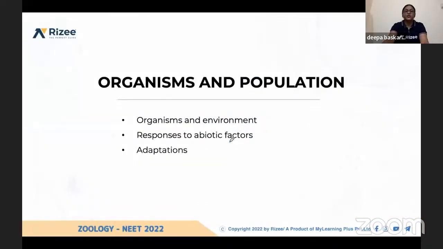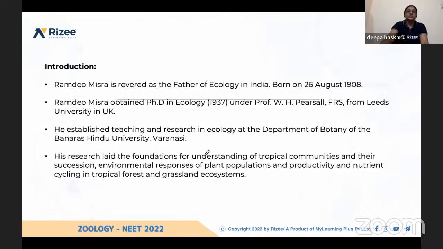Today we are going to start a new chapter from +2, that is organisms and population. So in that, today we are going to discuss organisms and their habitat or environment, responses to abiotic factors and adaptations.